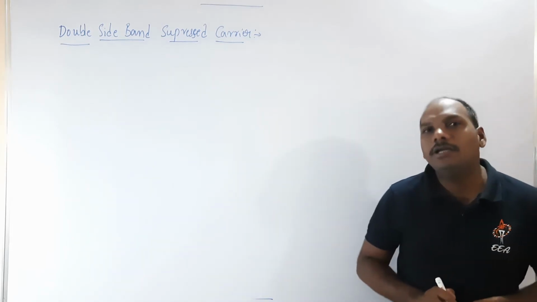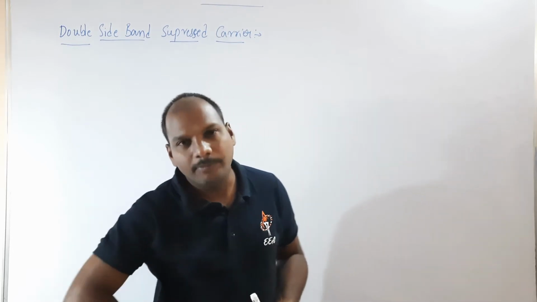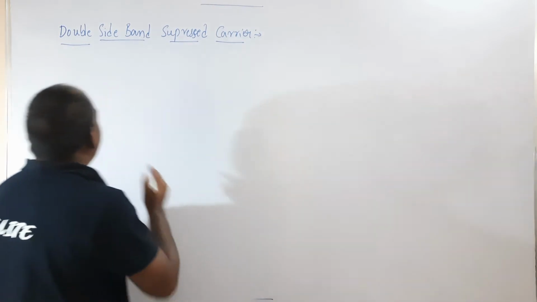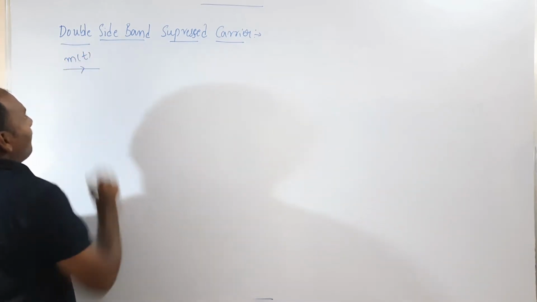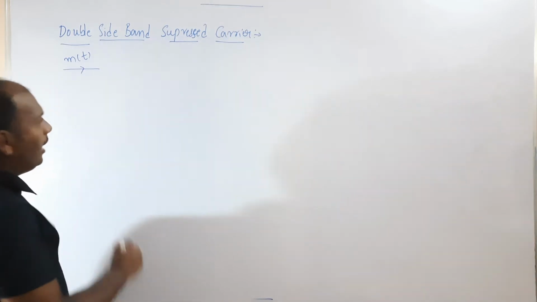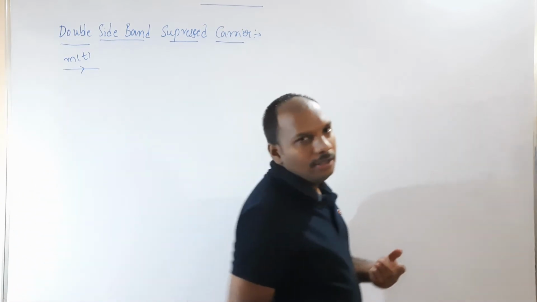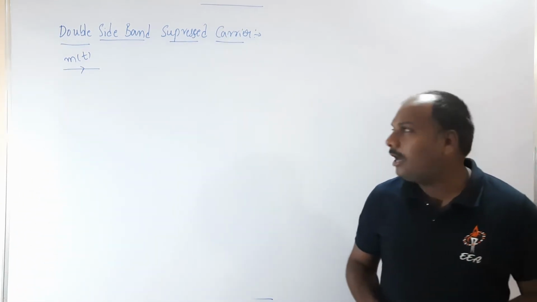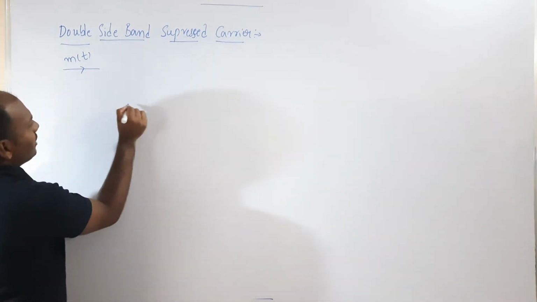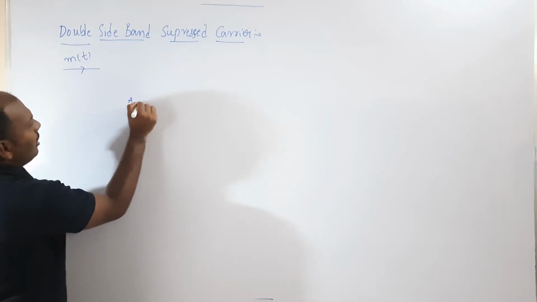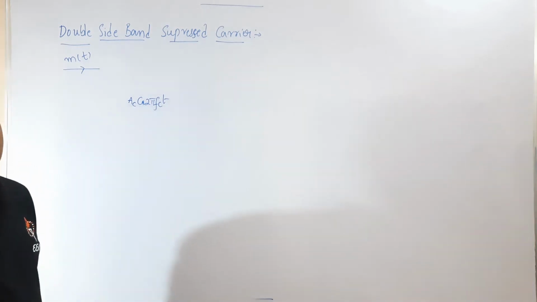For any modulation technique, you require a message signal as well as the carrier. So this is very important. Okay, so now see here, I am considering a message signal m(t). This is the message signal, and I have to take the carrier. In analog modulation technique, most of the time you take a high frequency sinusoidal as the carrier. So let us consider the high frequency sinusoidal carrier as Ac cos 2 pi fc t. So this is the high frequency sinusoidal carrier.